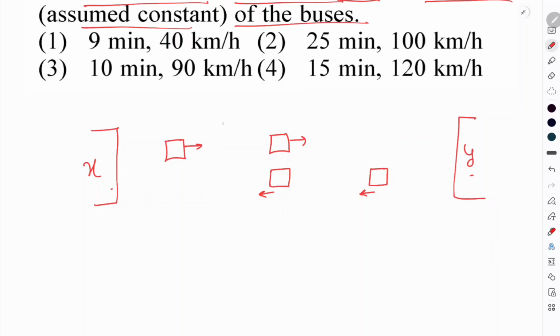So let S be the gap between two buses, here also S.